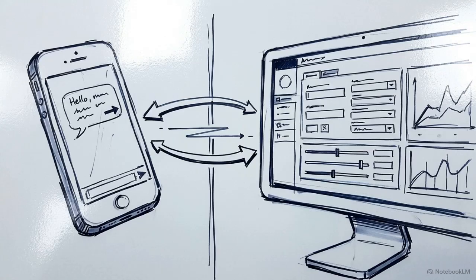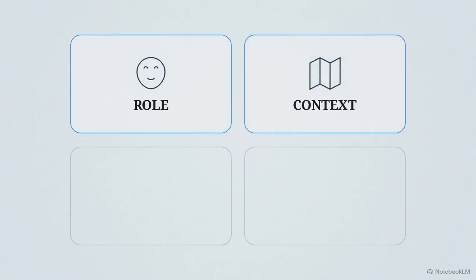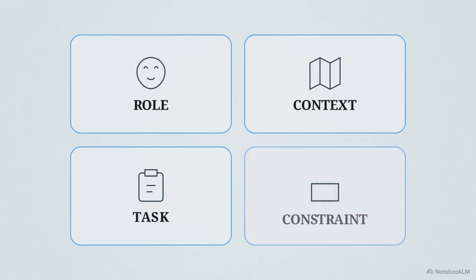Because models operate purely on probability, treating them like a casual chat window guarantees poor results. You get accurate outputs through structured context engineering. This matrix outlines the 4 strict pillars of a perfect prompt. First, you assign the AI a specific role. Second, you provide the background context. Third, you define the exact task. And fourth, you set rigid constraints on the output.